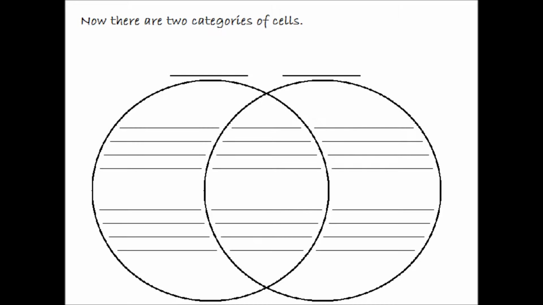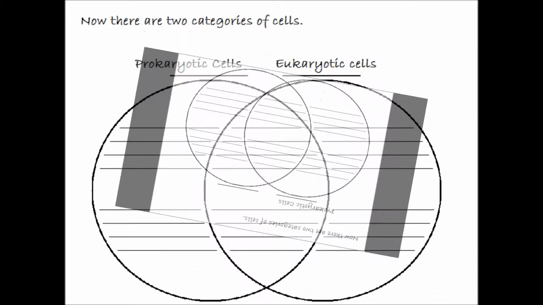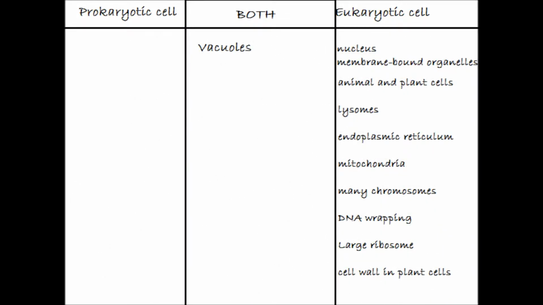Now, there are two categories of cells, prokaryotic and eukaryotic. Now, the eukaryotic cell has a nucleus, a membrane-bound organelle, animal and plant cells, lysosomes, endoplasmic reticulums, mitochondria, many chromosomes, DNA wrapping, large ribosomes, cell wall in plant cells, but both of them contain vacuoles. Now, in the prokaryotic cell, it holds small ribosomes, bacteria, blue-green algae, and one chromosome.